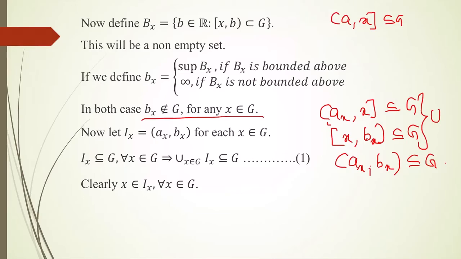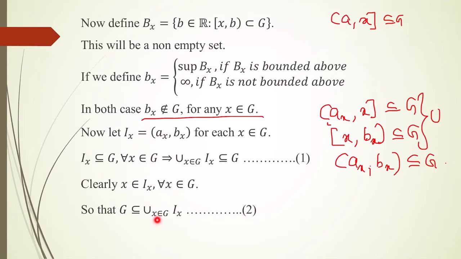So x is an element of I_x for all x element of G. For each x, x is an element of I_x. So we can say that G itself is a subset of union over x element of G of I_x because x is in I_x. You take any x from G, it will be in I_x. So G is a subset of union over x element of G of I_x. So we have written G as a union of open intervals here.